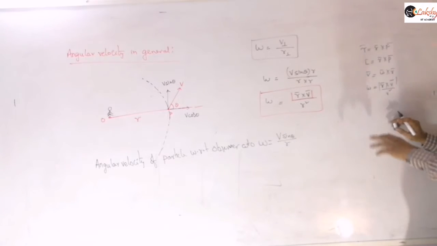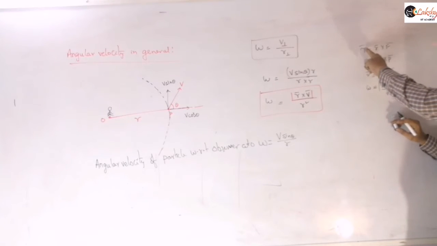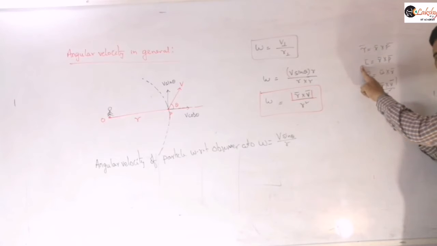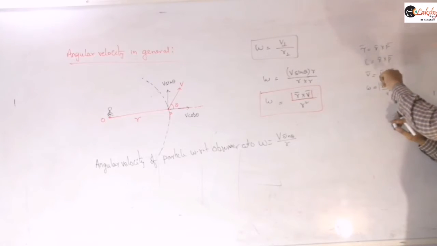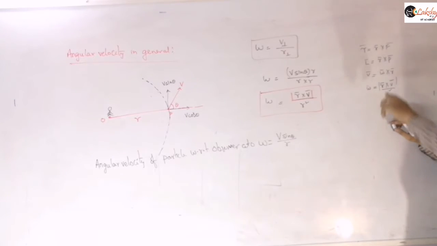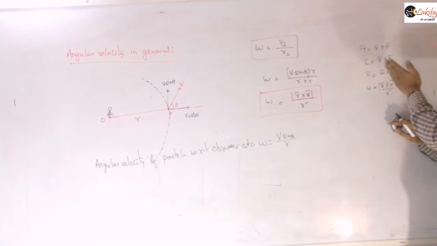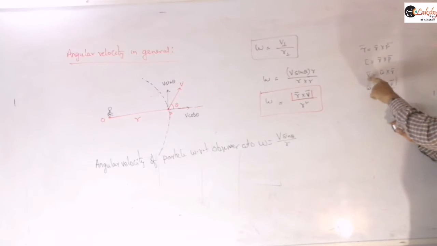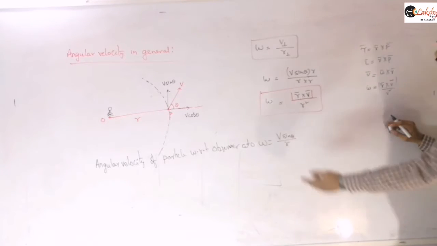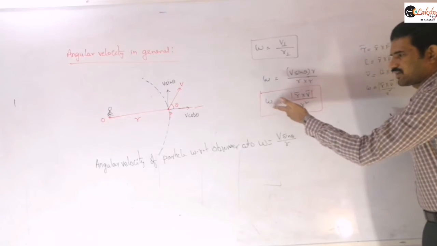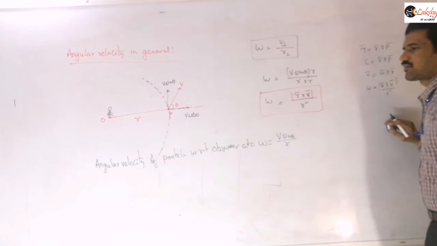Because there itself I said if the resulting vector is an axial vector, then r bar will be the first vector. If the resulting vector is a linear vector, then r bar will be in the second place. Here v bar is a linear vector, so r bar will be the first vector. But here our omega bar is an angular vector, so we write r bar as the first vector.